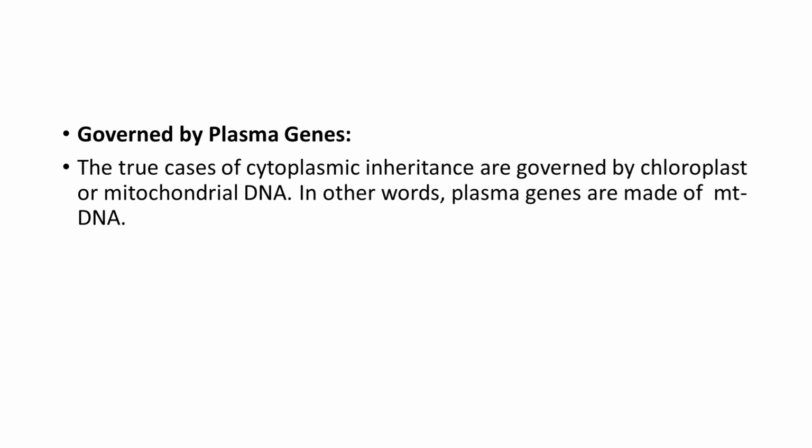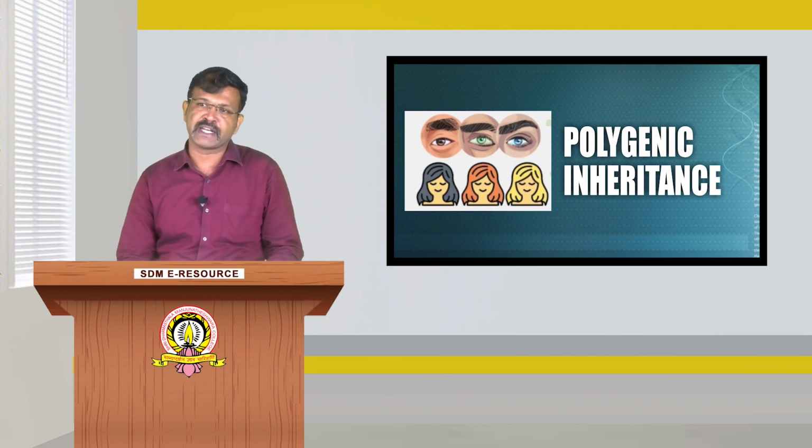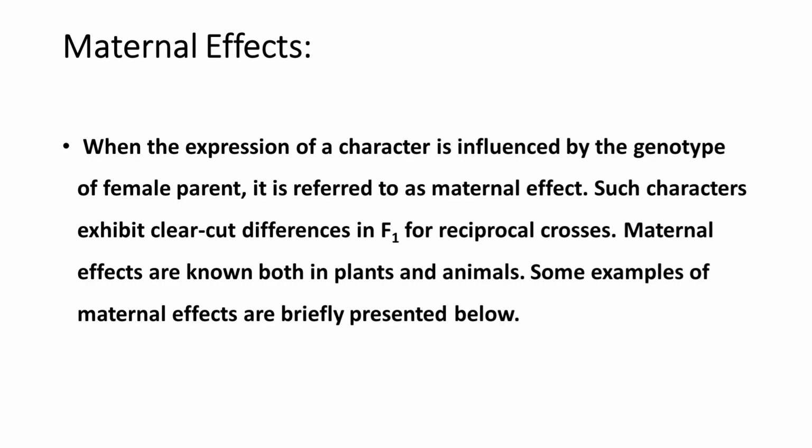Usually these genes are governed by plasma genes. Why? Because they are located in the cytoplasm, in mitochondria and even plastids. Two cases of cytoplasmic inheritance are governed by chloroplast and mitochondrial DNA. In other words, plasma genes are made up of chloroplast and mitochondrial DNA. These genes are responsible for the inheritance pattern in the traits. When the expression of a character is influenced by the genotype of the female parent, it is referred to as a maternal effect. Such characters exhibit clear-cut differences in the F1 for reciprocal crosses.